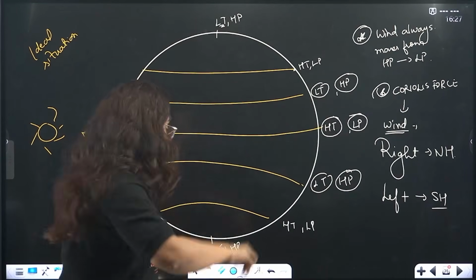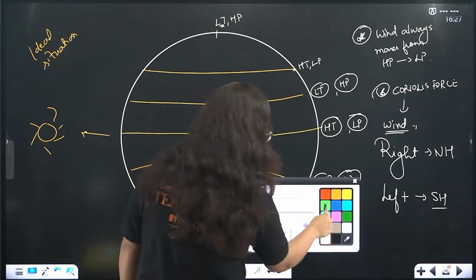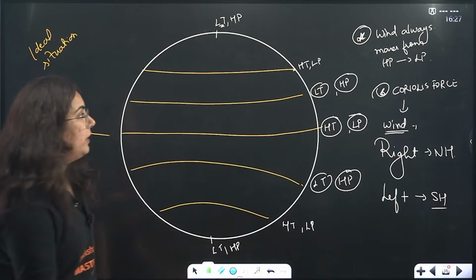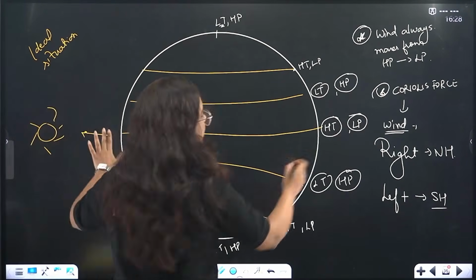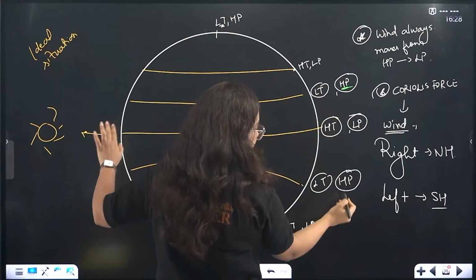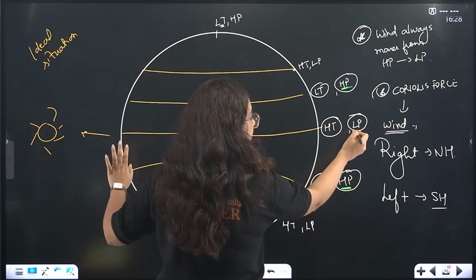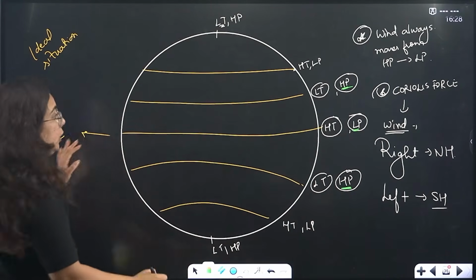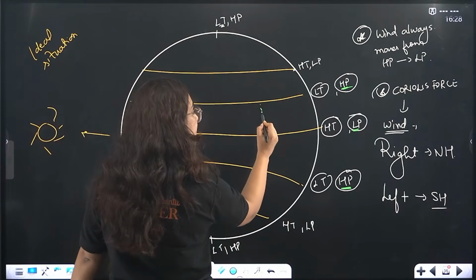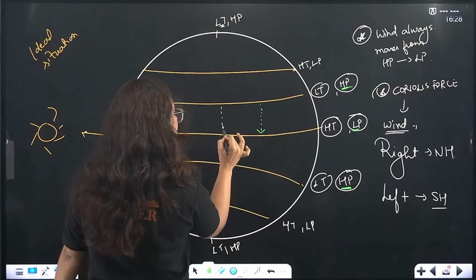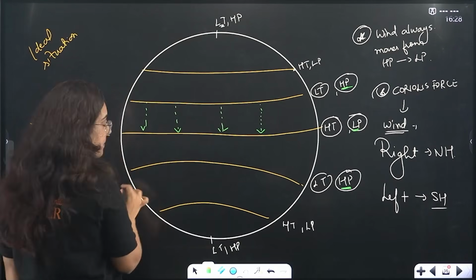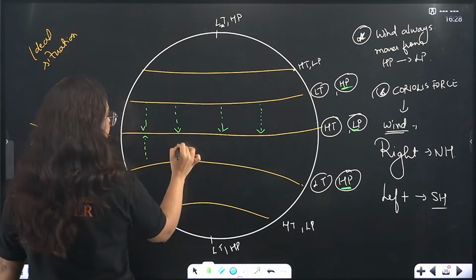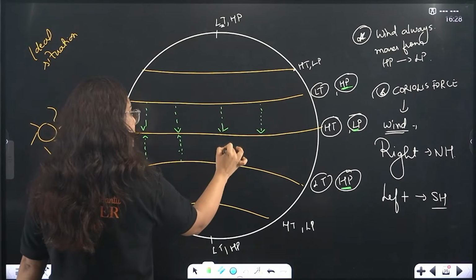Now I will tell you and you will understand it like this. Wind always moves from high pressure to low pressure. See here it is high pressure, here it is high pressure, and here it is low pressure. Don't you feel that wind will move from high pressure to low pressure? Yes ma'am, high pressure to low pressure.